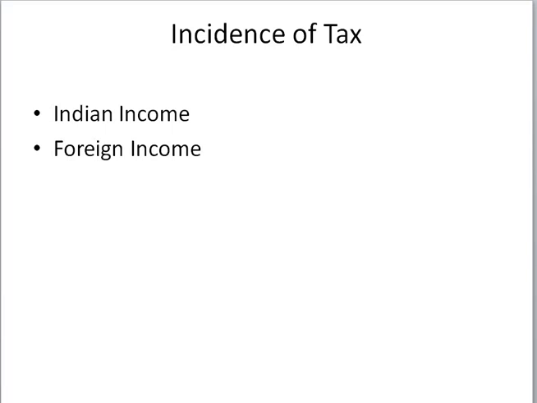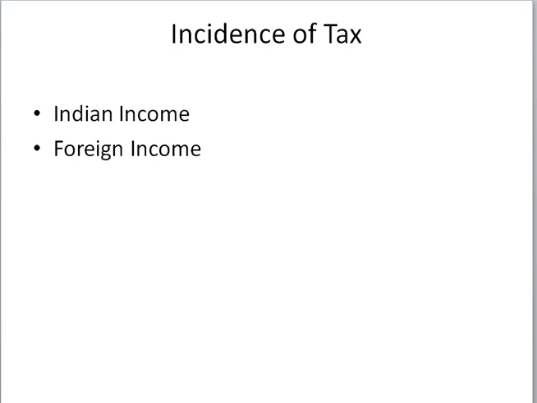So controlled income is the income which is earned and received outside India from a business which is controlled and profession set up in India. Income may or may not be remitted to India, that is immaterial, but the business should be controlled from India. That income is called controlled income.